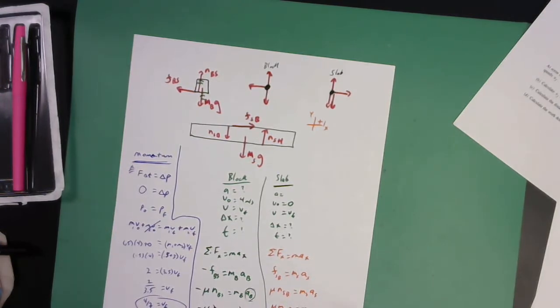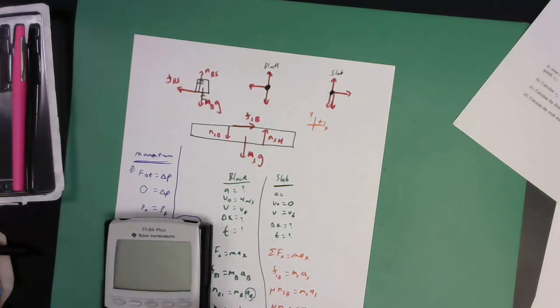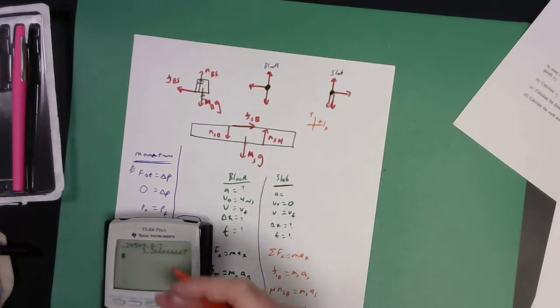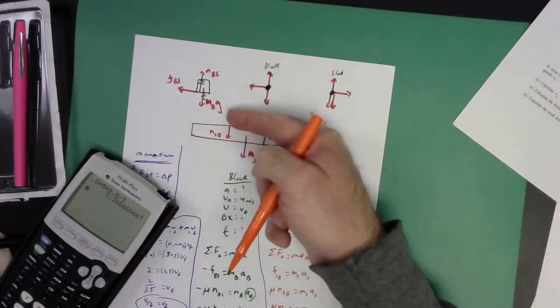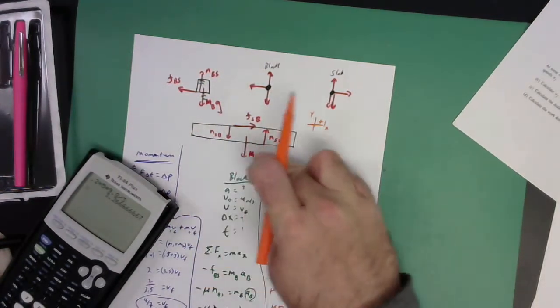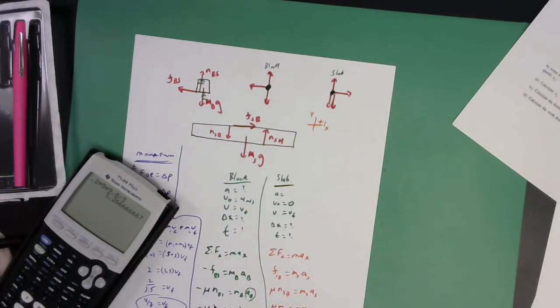And if I punch in my calculator, I'm going to get that the acceleration of the slab, let's see here, 0.2 times 5 times 9.8 divided by 3 is 3.26666. So that's 3.27 meters per second squared. Notice that the block has an acceleration in the negative direction. It's slowing down. And the slab has an acceleration in the right. It's speeding up until they have the same final velocity.